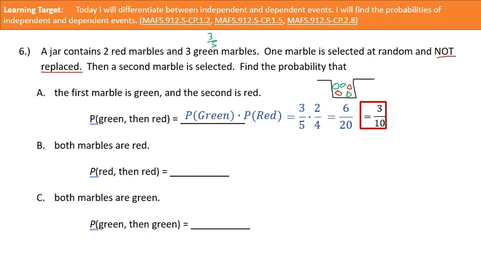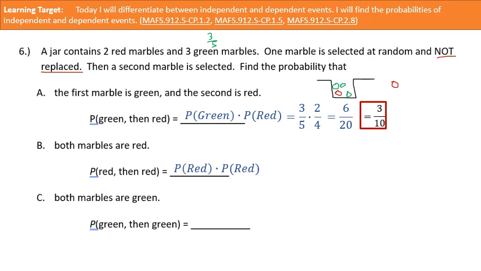We take a red marble out. So the probability that I draw a red and then a red, well, the probability that I get a red off the top is going to be 2 out of 5. All right, because there's 2 red marbles and 5 total marbles in the jar.